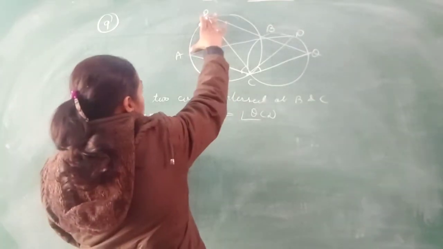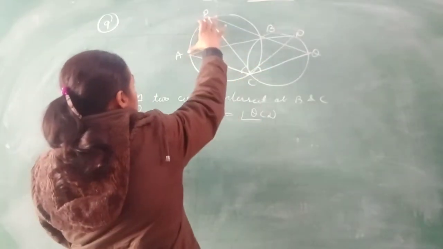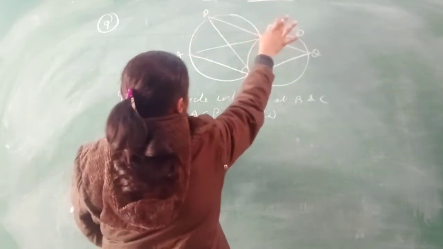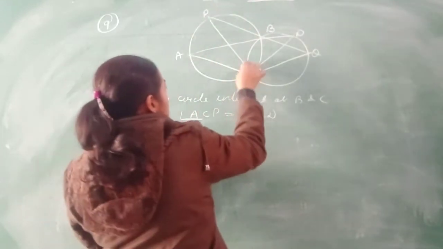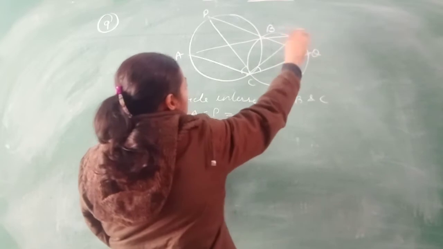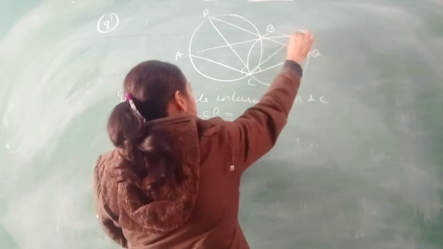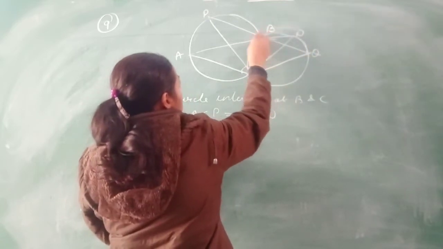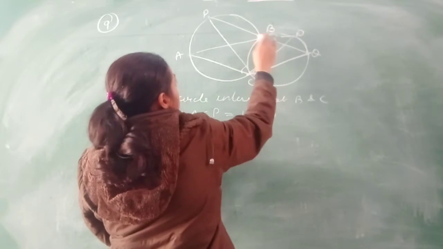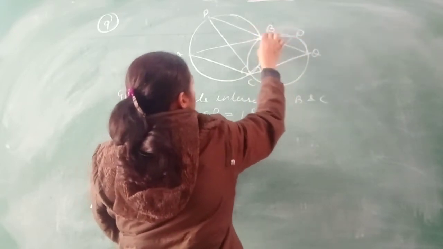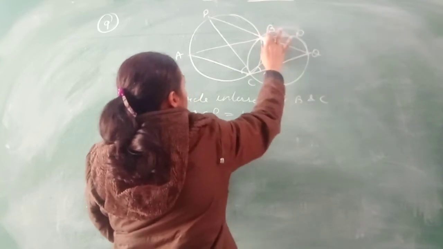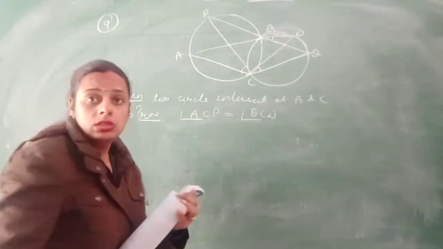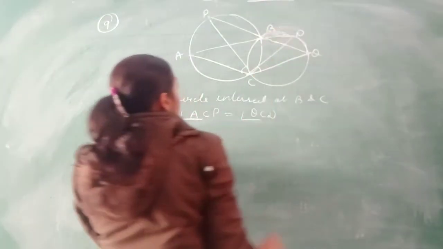And as you know that this angle ACP will be equal to the ABP. Okay, so this will be related by this one. And this angle QCD is made by this angle, and this angle will be equal to this angle. Okay, so I am just making it clear. Clear? So this angle will be equal to this one. Now how you will prove it?